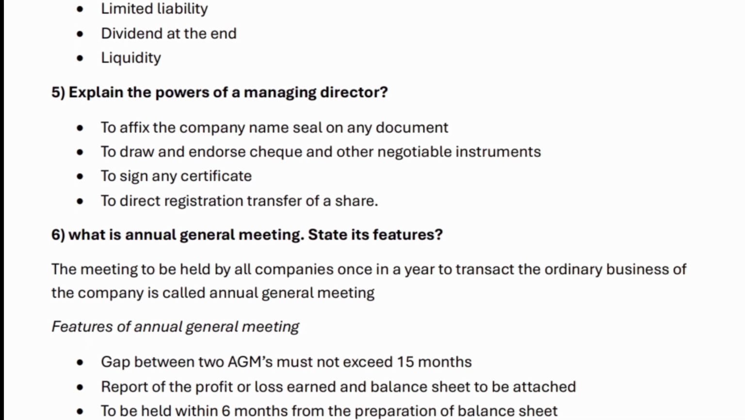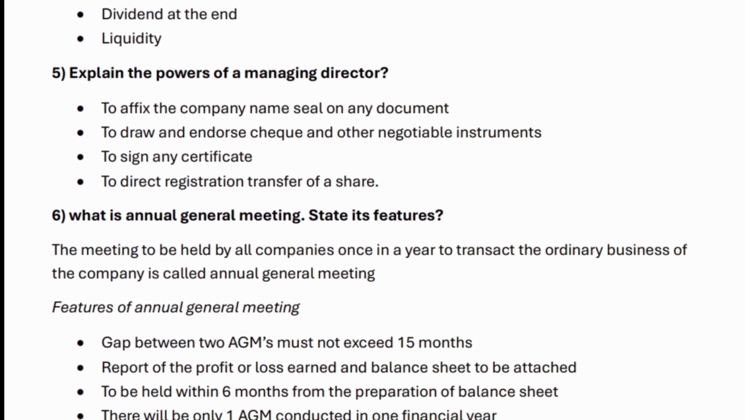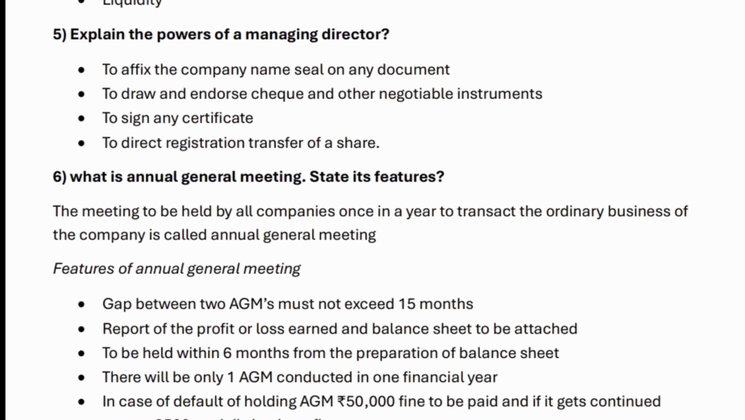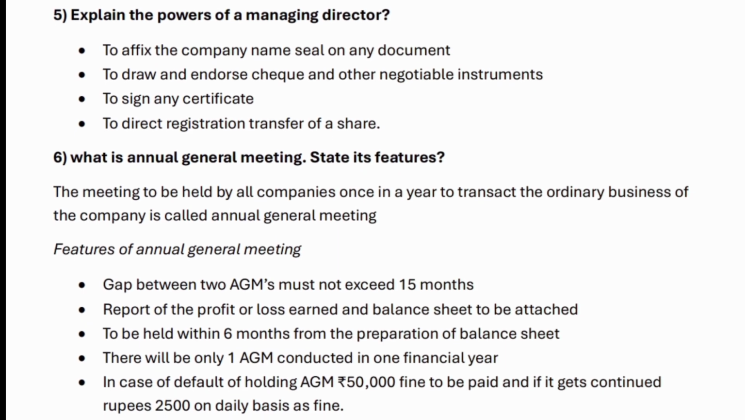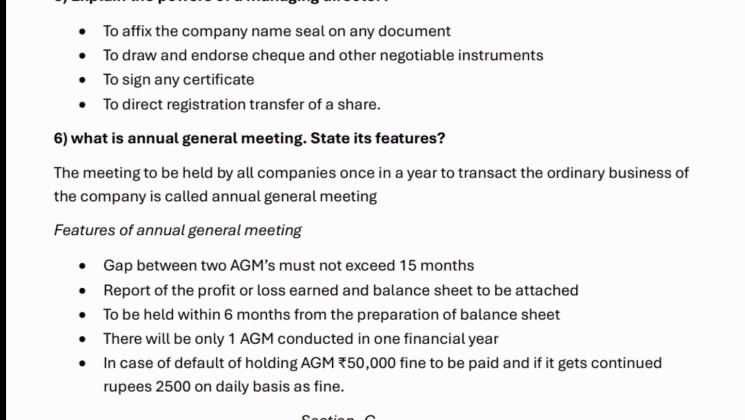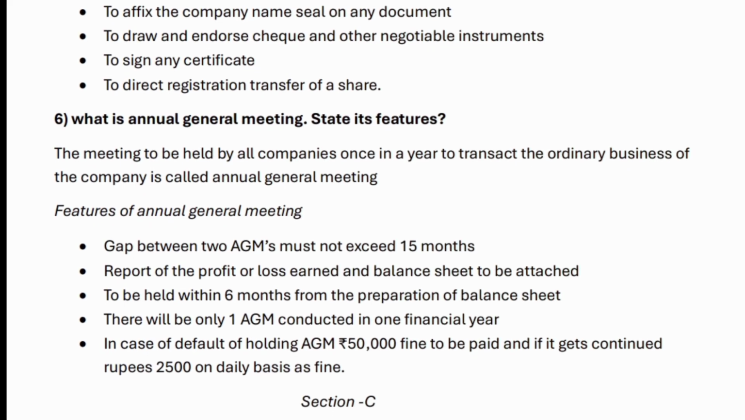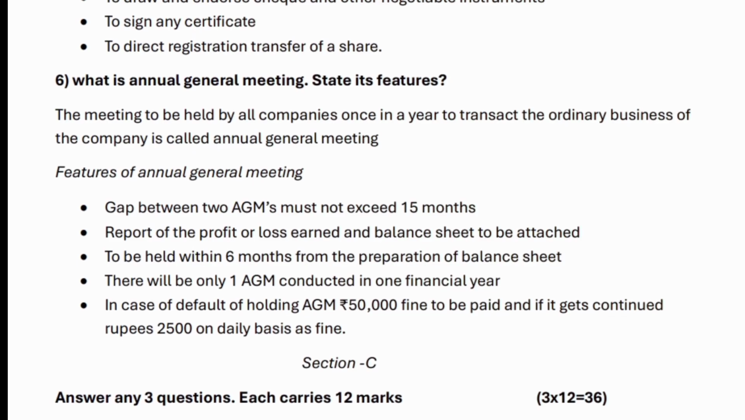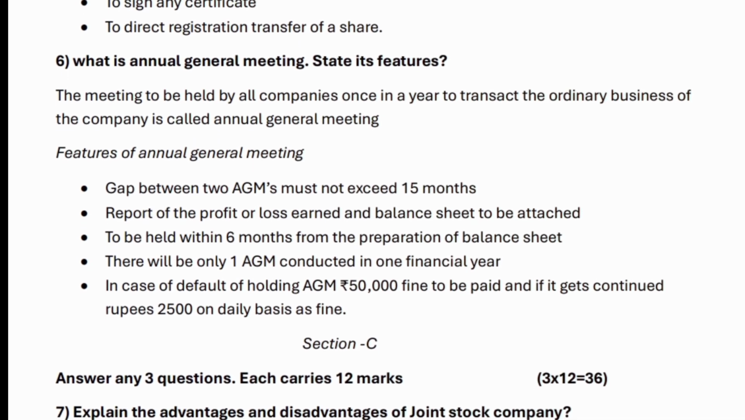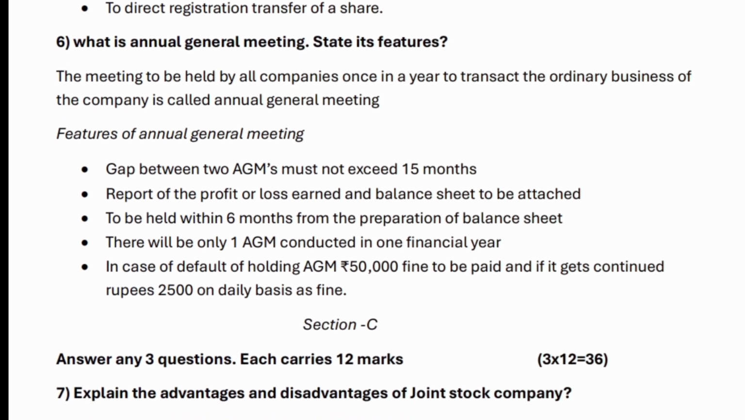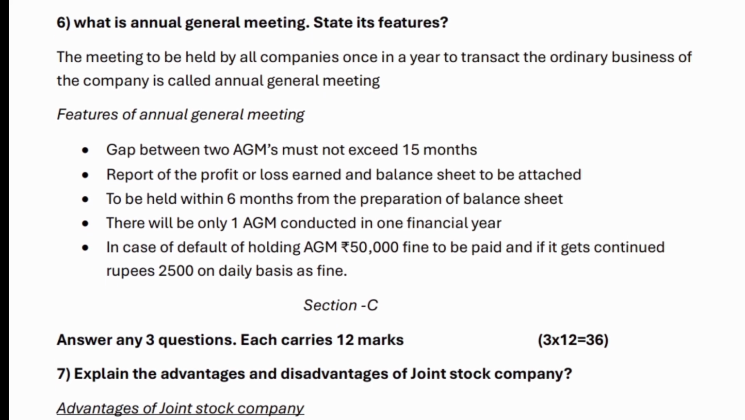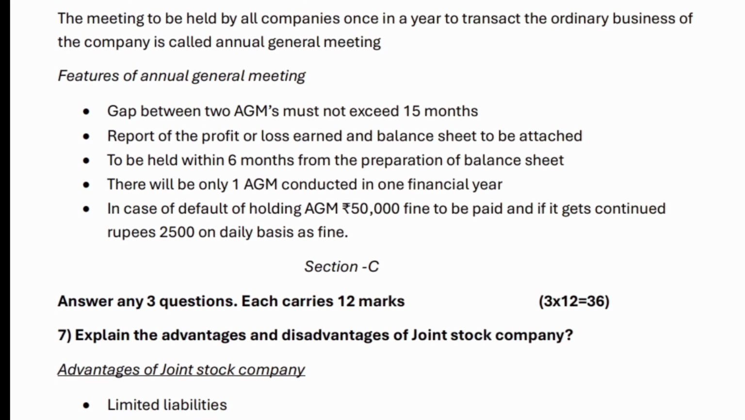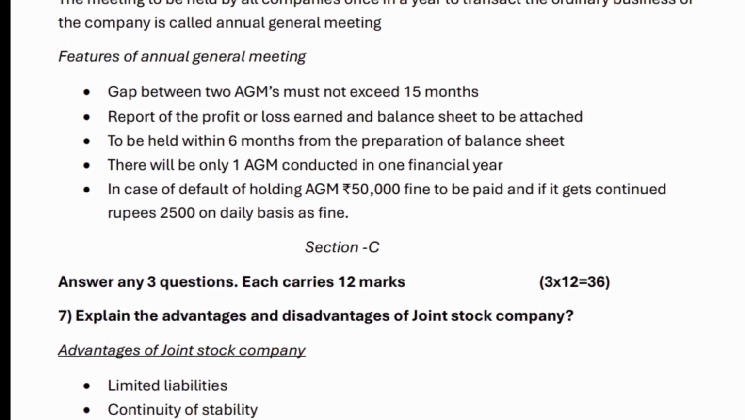6. What is annual general meeting? State its features. The meeting to be held by all companies once in a year to transact the ordinary business of the company is called annual general meeting. Features of annual general meeting. Gap between 2 AGMs must not exceed 15 months. Report of the profit or loss earned and balance sheet to be attached. To be held within 6 months from the preparation of balance sheet. There will be only 1 AGM conducted in 1 financial year. In case of default of holding AGM, 50,000 rupees fine to be paid, and if it continues, 2,500 rupees on daily basis is fined.